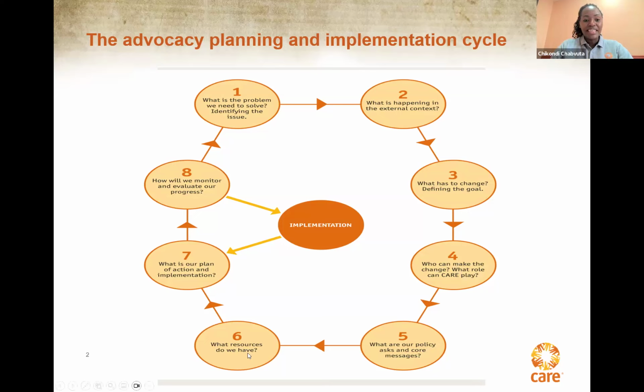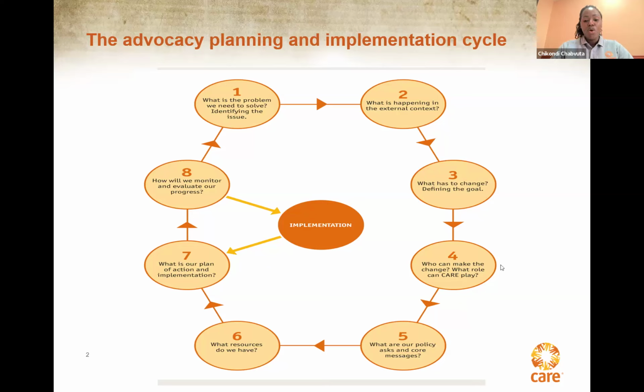For starters, identify the problem that we need to solve. After identifying the problem, we need to understand the broader context surrounding your advocacy issue in relation to the problem that you're trying to solve. And then we'll try to define your goals and your objectives. And then finally, we will try to figure out who it is that you need to persuade to make that change.